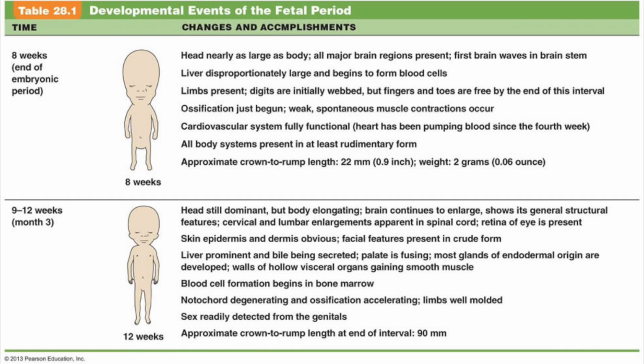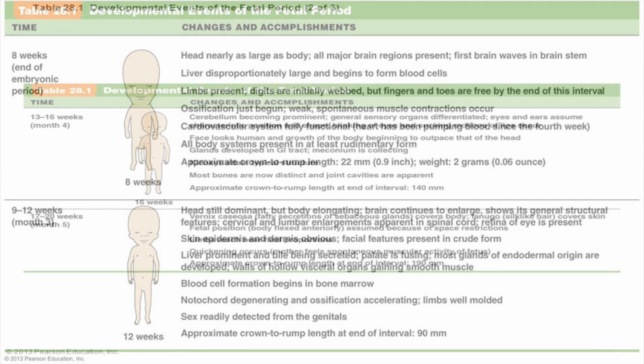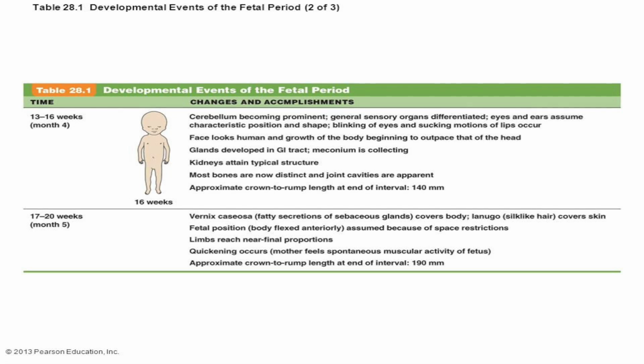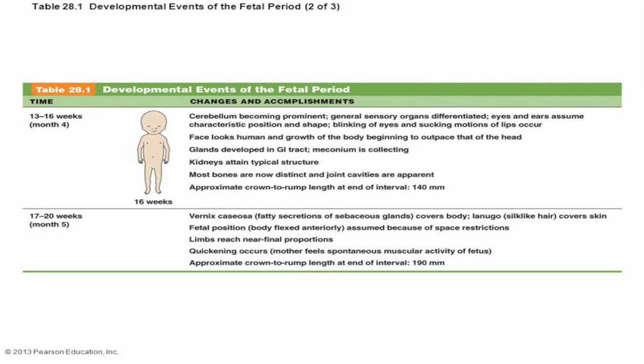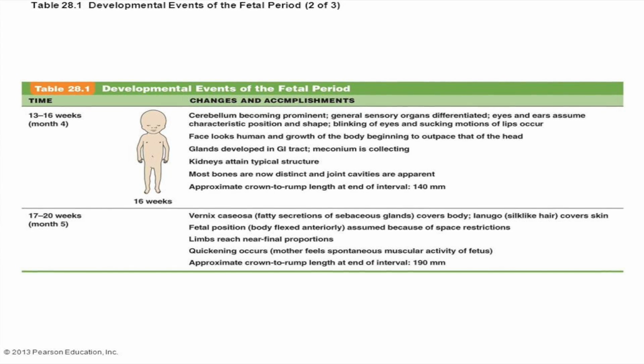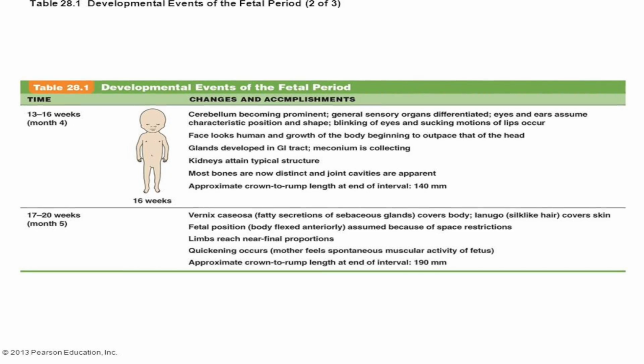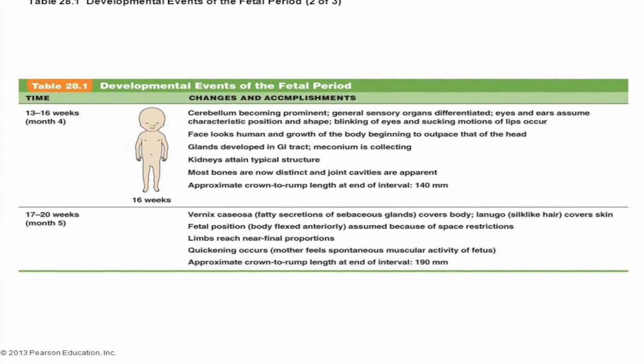In the 3rd month, the retinas of the eyes are present. There are facial features, and you can determine the sex. In the 4th month, eyes and ears are assumed to be in the normal position, body growth starts to catch up to the head, and most of the bones are distinct.